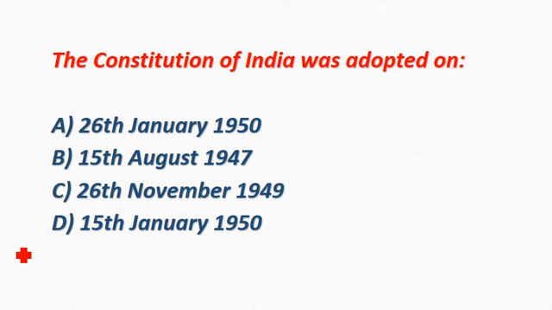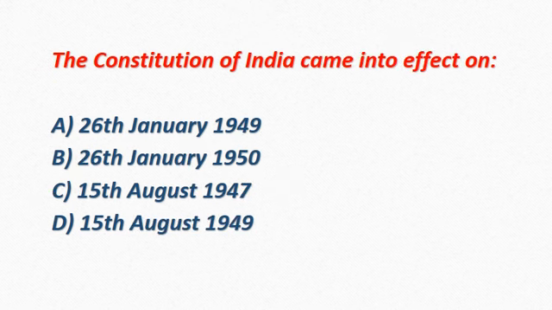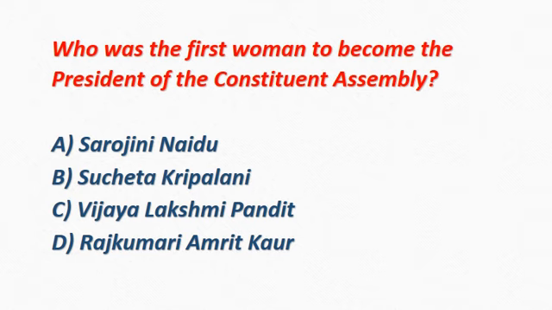The Constitution of India was adopted on. Correct answer is option C, 26 November 1949. The Constitution of India came into effect on. Correct answer is option B, 26 January 1950. Who was the first woman to become the president of the Constituent Assembly? Correct answer is option A, Sarojini Naidu.